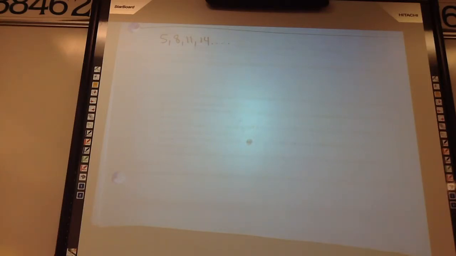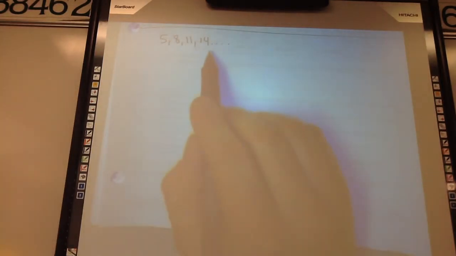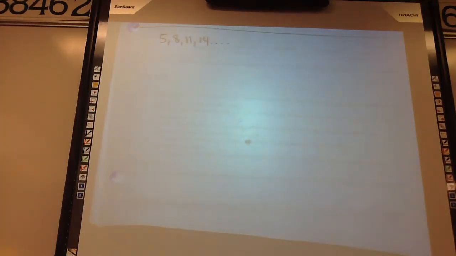If we want to predict terms like the 100th term, or I could ask for the 50th term, or if I ask for the 5th term, that's easy, isn't it? Add 3, add 3, add 3. It'd be 17. But let's try to figure out this 100th term. To do that, we better be able to find a rule. How could we find a rule for this, do you think?